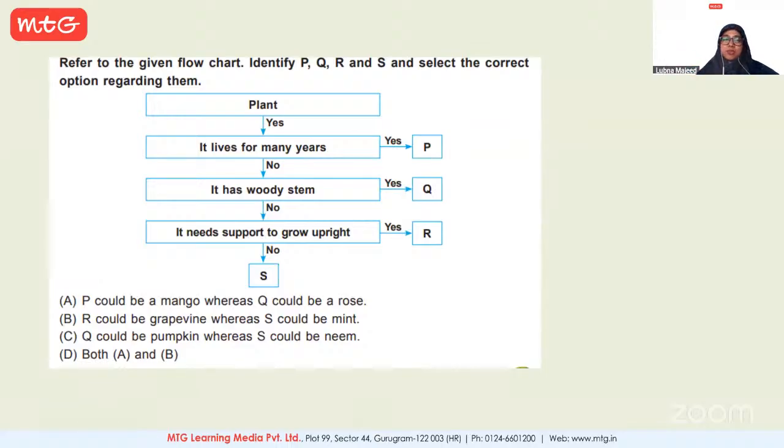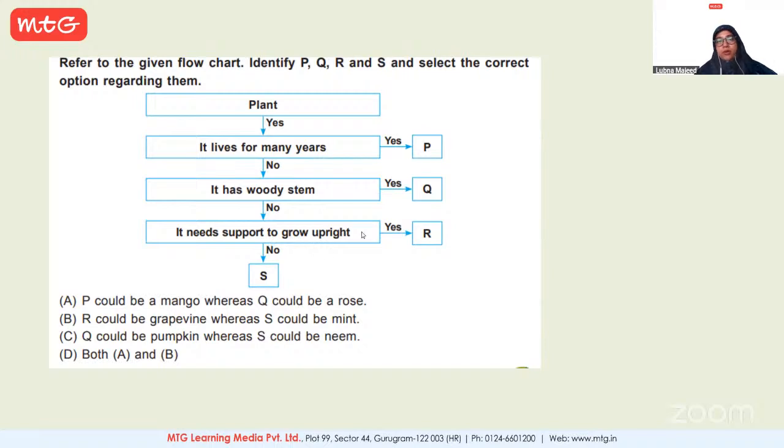All right, let's come to the next condition that says it has a woody stem. If yes, then it is Q. So which one do you think has a woody stem? Shrub. Okay. If no, then it needs support.